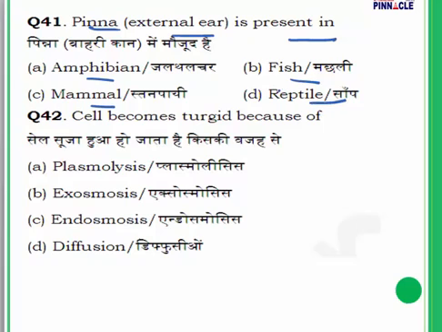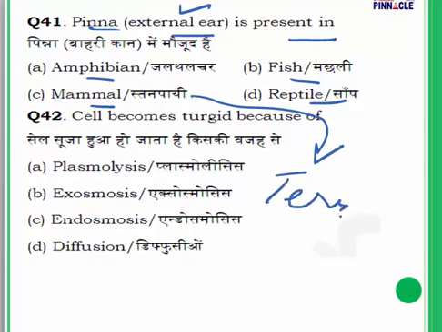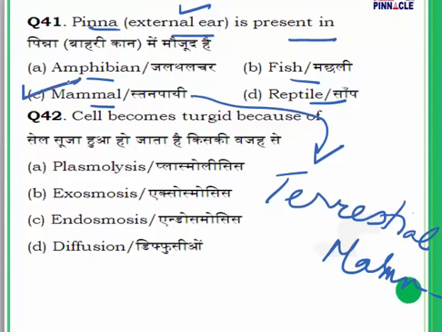For question number 41, what is pinna? First and foremost, pinna is the external ear, and this is found in terrestrial mammals. Terrestrial mammals means mammals found on land. Even we are terrestrial mammals. So the answer is terrestrial mammals. This is our answer, C.